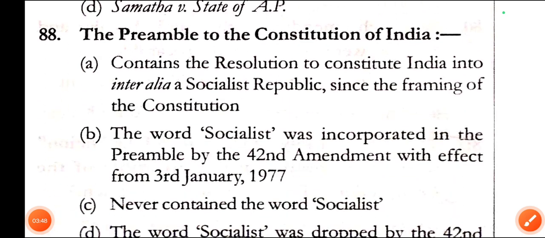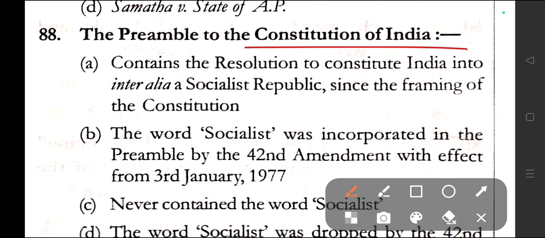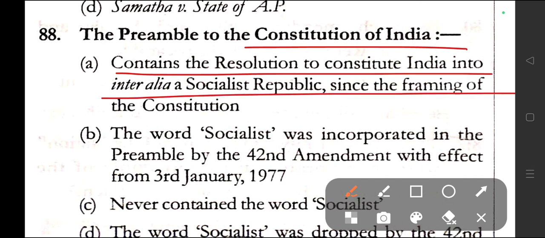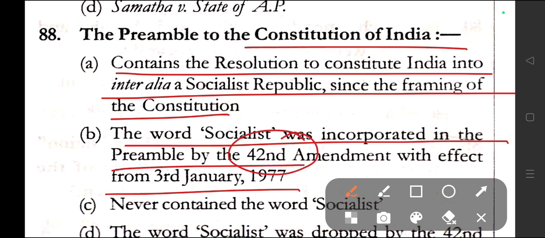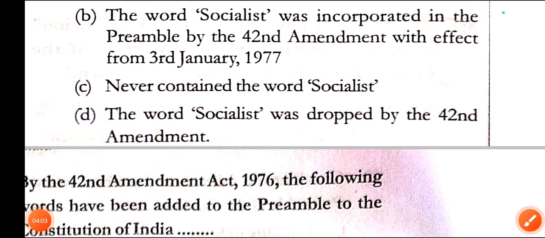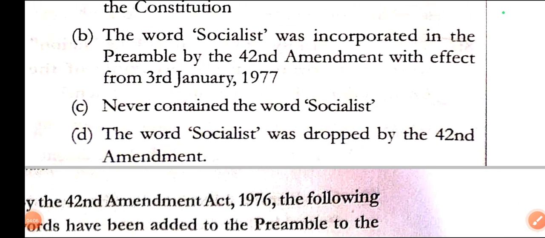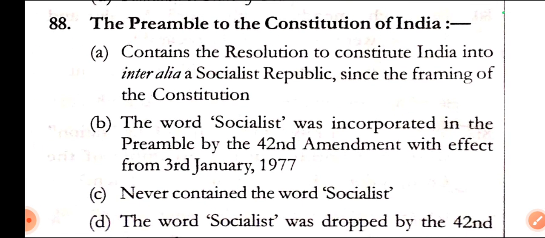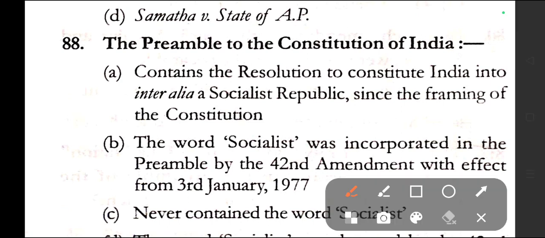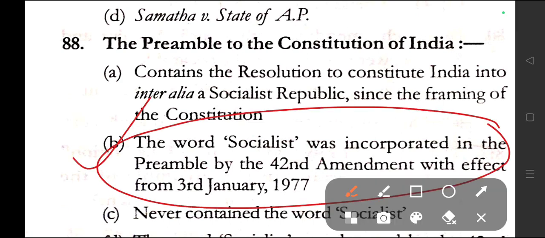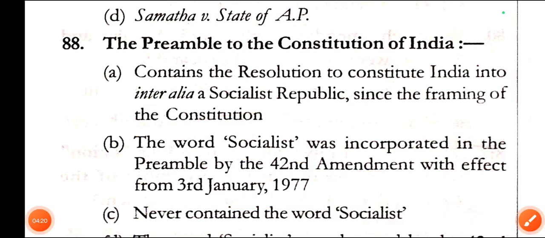Question number 88. The preamble to the Constitution of India first contains the resolution to constitute India into, inter alia, A. a socialist republic since the framing of the Constitution. B. The word socialist was incorporated in the preamble by the 42nd Amendment with effect from 3rd January 1977. C. Never contained the word socialist. And D. The word socialist was dropped by the 42nd Amendment. Here in question number 88, the correct answer is option B. The word socialist was incorporated in the preamble by the 42nd Amendment with effect from 3rd January 1977.